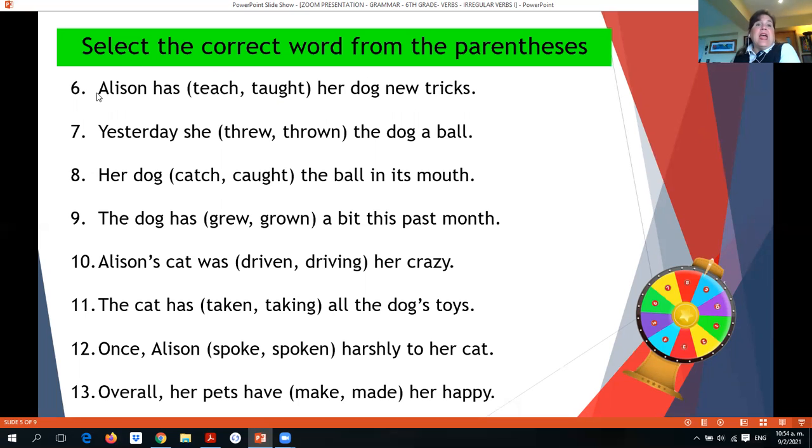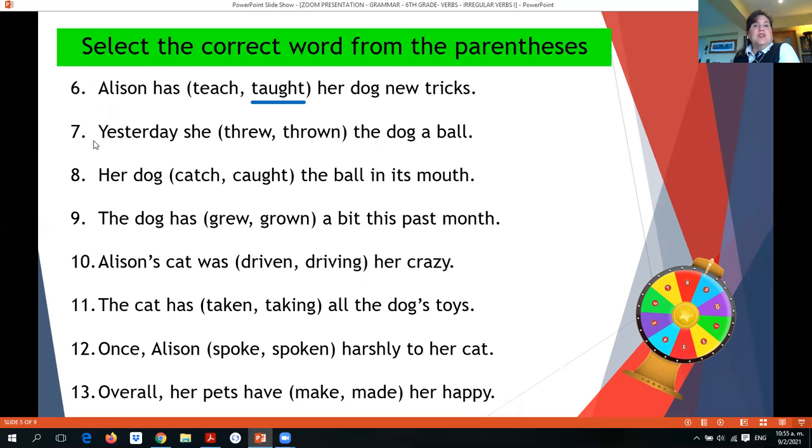For example, Allison has, and we have teach or taught as an option, her dog new tricks. So here we have the verb have, okay? So we need to select the past participle form. So teach is not the one, it's taught. So taught is the correct answer.